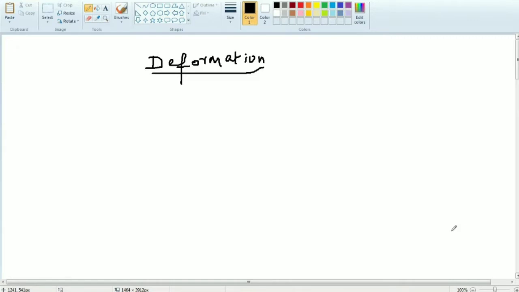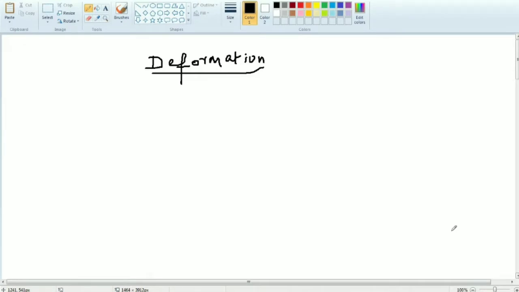So what is meant by change, ma? Anything deviated from the original positions. Am I correct? Yes, sir. So what is deformation? Body or anything changing from the original position, that is called deformation, whether it may be size, shape, anything.